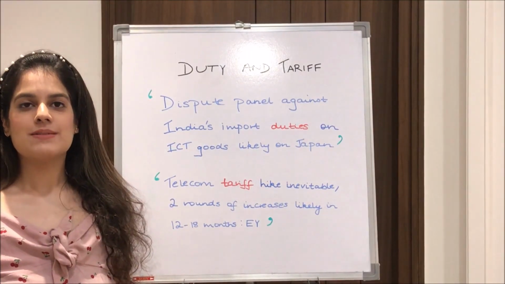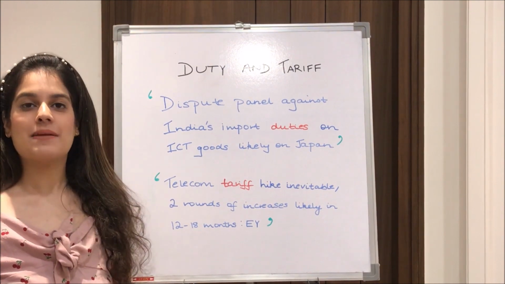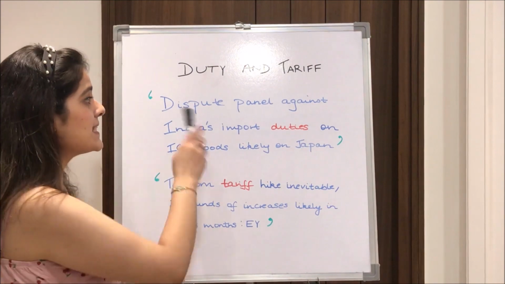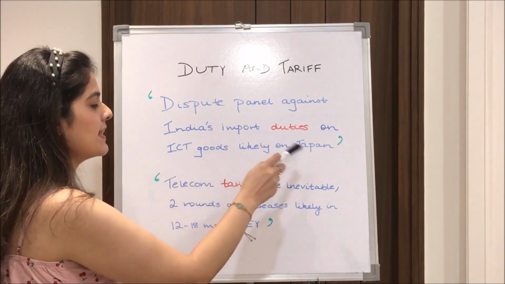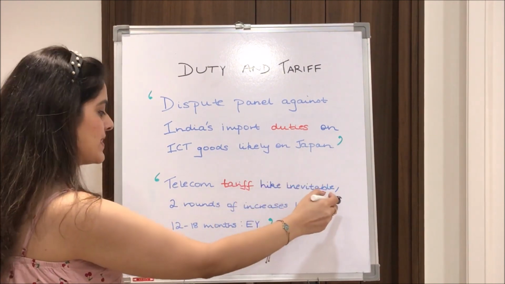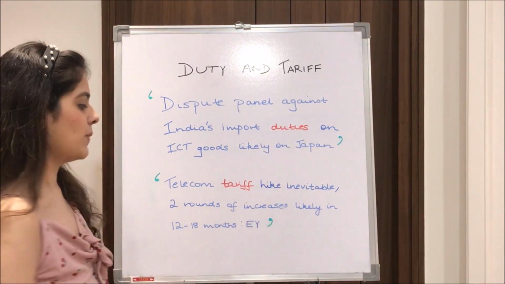So the last two terms which I'll be taking up together are duty and tariff, which are often confused and misinterpreted. So these are the two pieces of news which I found. Dispute panel against India's import duties on ICT goods likely on Japan. Secondly, telecom tariff hike inevitable. 2 rounds of increases likely in 12 to 18 months, said EY.